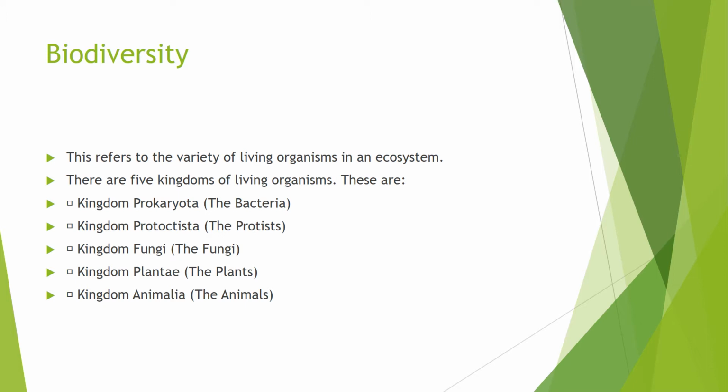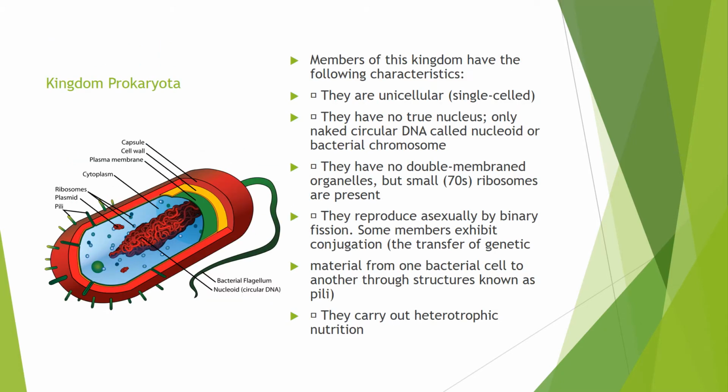We have got kingdom Protocista, which is a protist. We have got protozoa there. We've got kingdom fungi, and we have got fungi. We have kingdom Plantae, where we have plants, and kingdom Animalia, where we have got animals. So you need to remember these different types of kingdoms.